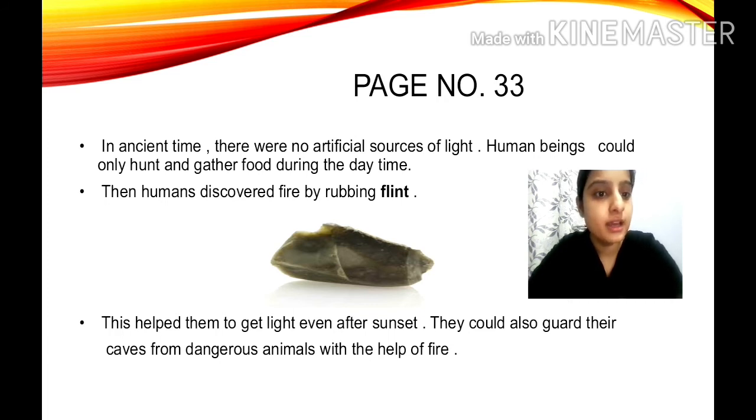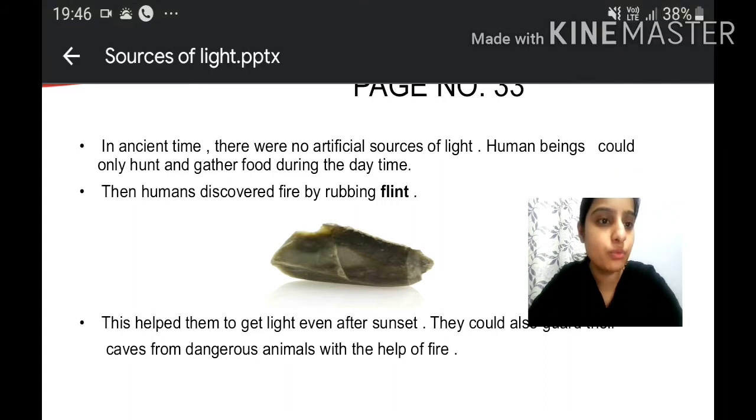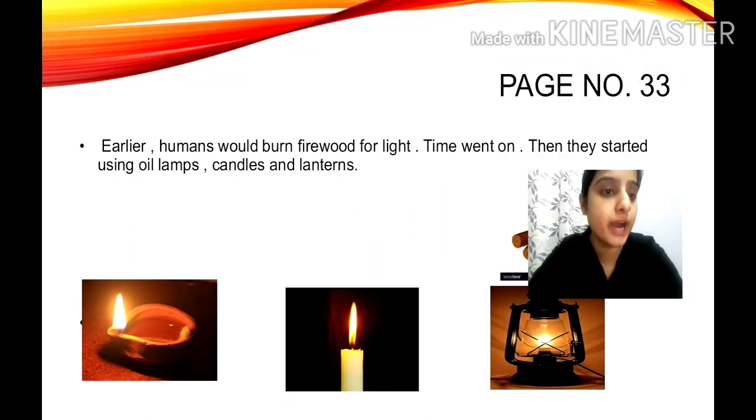Then children, this fire became one source of light for people in ancient time. This helped them to get light even after sunset. They could also guard their caves from dangerous animals with the help of fire. Clear? How could they save their caves, children? They could guard their caves with the help of this fire, isn't it? What they used to do, children? They used to burn firewood for light. This is how they could protect their caves from dangerous animals. Clear?